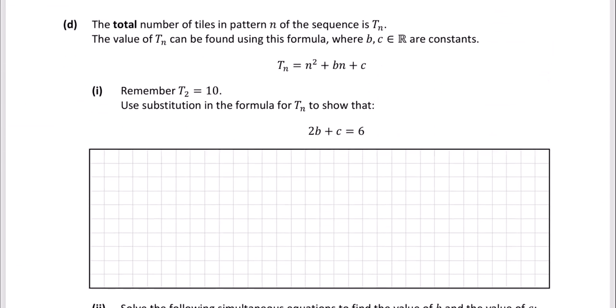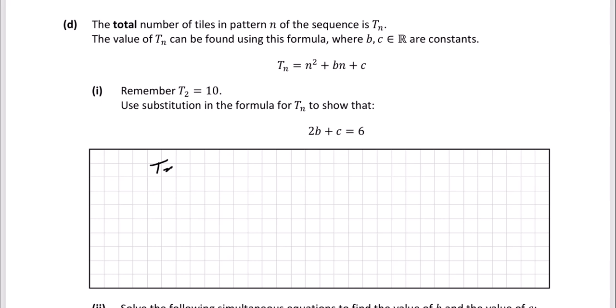Part D. The total number of tiles in pattern n for the sequence is Tn. The value of Tn can be found using this formula, where b and c are constants. Tn is equal to n squared plus bn plus c. Now T2 is equal to 10, term number 2 is equal to 10. Use substitution in this formula for Tn to show that 2b plus c equals 6.